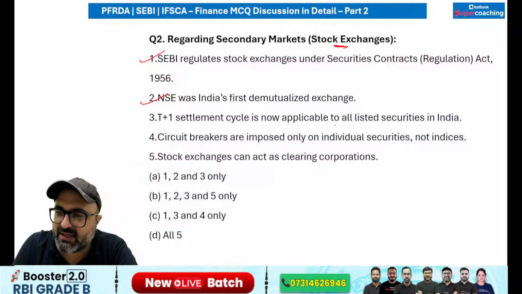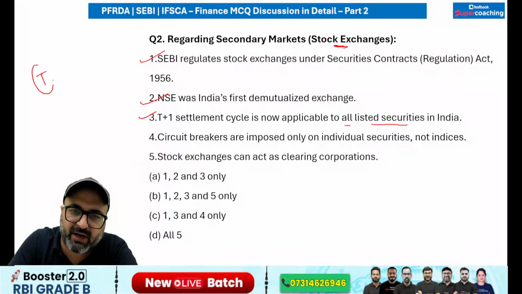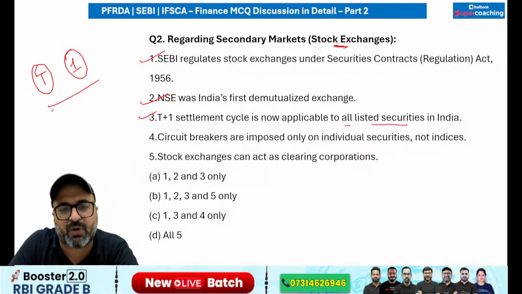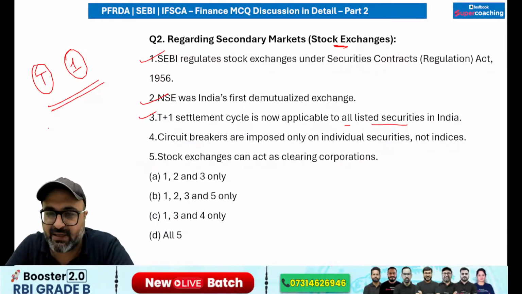T+1 settlement cycle is now available to all listed securities. T+1 means if you are making a trade today, it will be settled tomorrow. That is known as T+1 settlement.